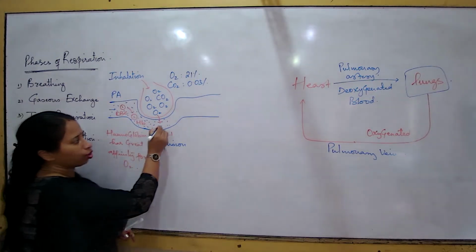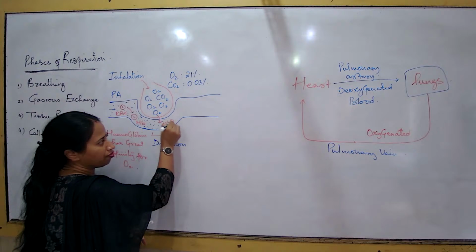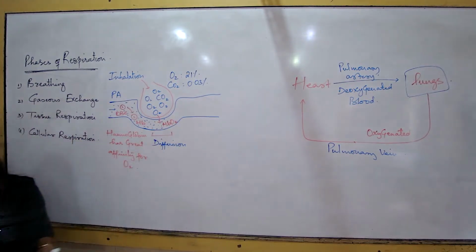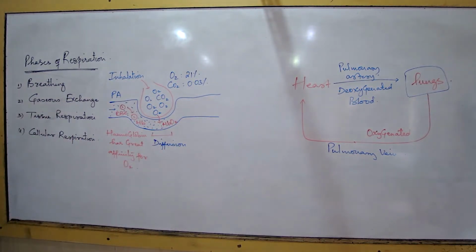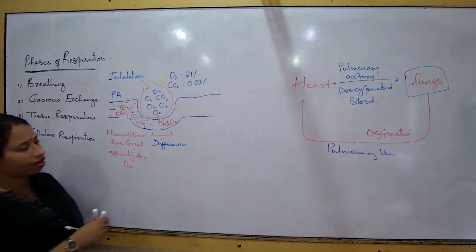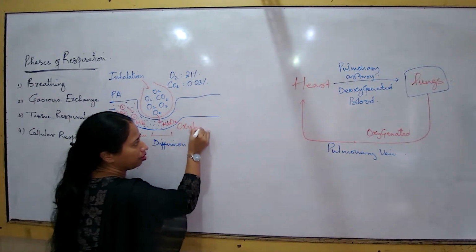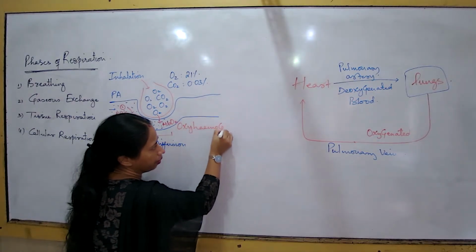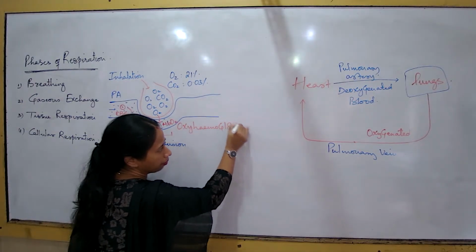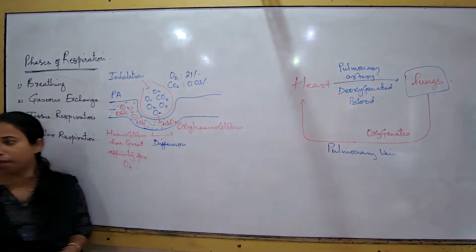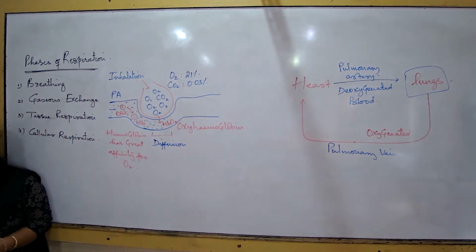Now, hemoglobin and oxygen will form a bond. So, oxygen has come down from the lungs to the blood. Hemoglobin is waiting there to get attached with the oxygen molecule. Now, they form a temporary compound. What is the name of this temporary compound? The name of this temporary compound is oxyhemoglobin.